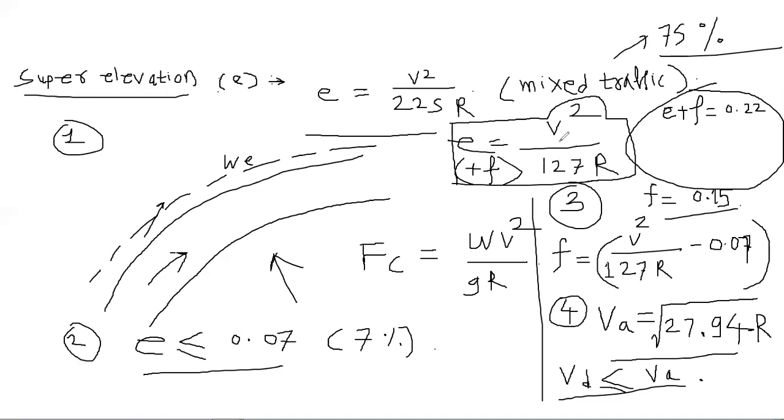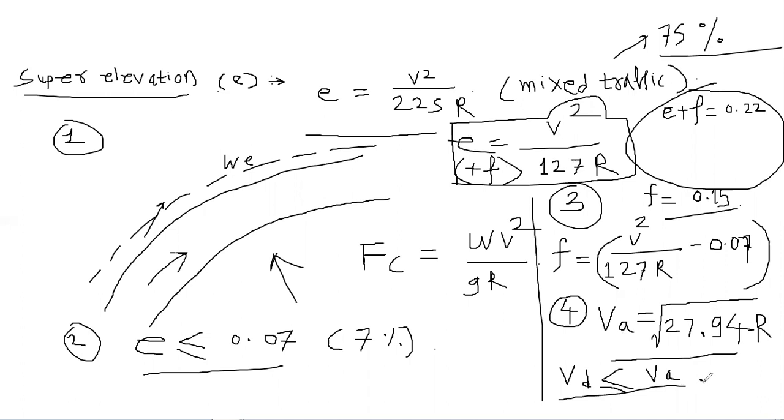Now why have we converted V to VA? Because you are using the maximum values here. You are using the value of E as maximum, that is 0.07. You are using the value of F as maximum, that is 0.15. For the maximum value, your speed should be the maximum allowable speed. So that's why finally we got step 4, that is VA equal to under root of 27.94 R.